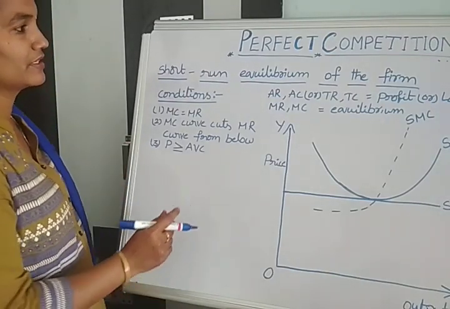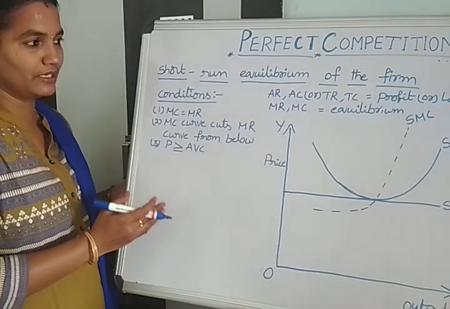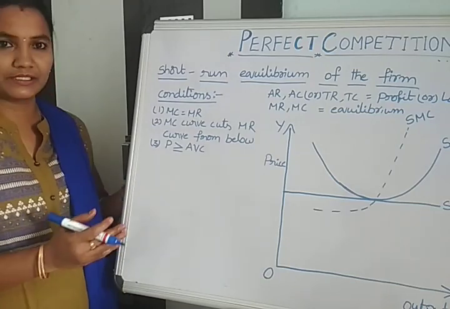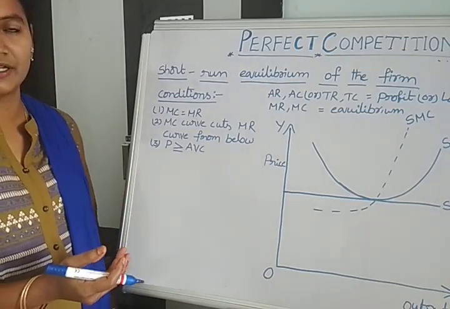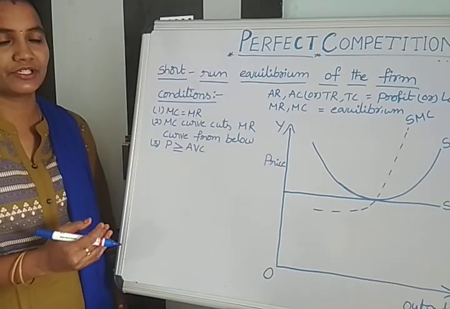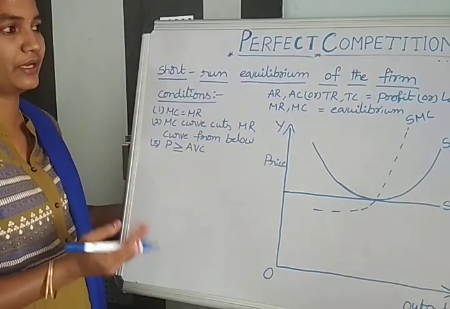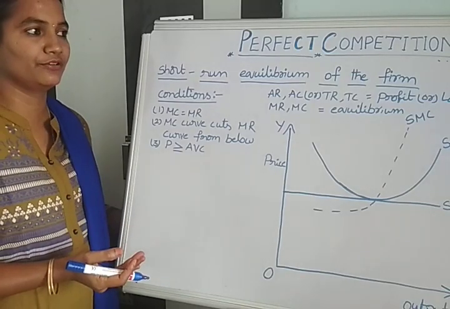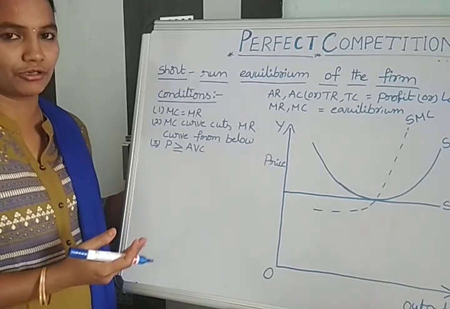Now we are going to discuss the next topic. If the firm is in short run equilibrium, sometimes it will be getting supernormal profits, sometimes normal profits, and sometimes there will be a chance of getting losses. These are all main reasons for fluctuations. The entry of new firms and the exit of firms are the main reasons for seeing these types of disturbances in the short run.